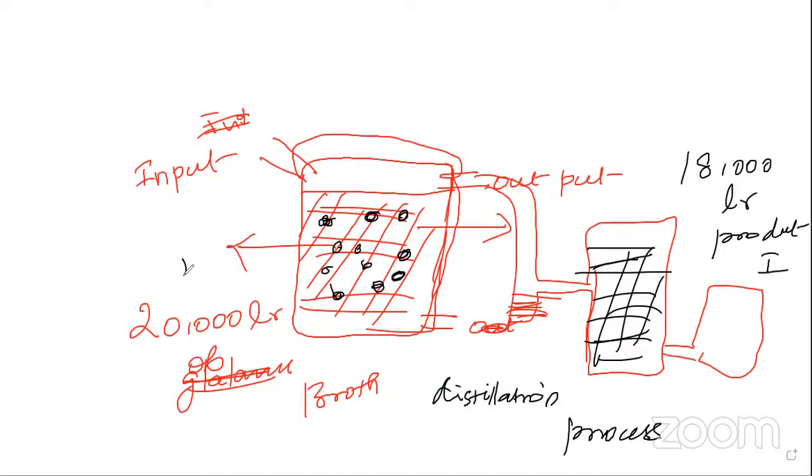Again you are adding another 20,000 liters of